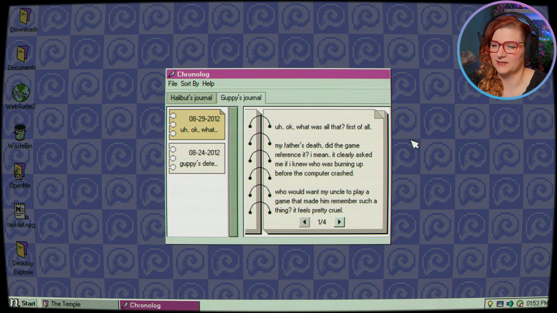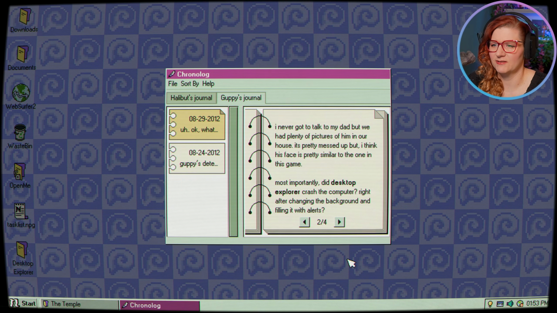My father's death. Did the game reference it? I mean, it clearly asked me if I knew who was burning up before the computer crashed. Yes, it did. Right? We were asked to enter our father's nickname. Who would want my uncle to play a game that made him remember such a thing? It feels pretty cruel. I never got to talk to my dad, but we had plenty of pictures of him in our house. It's pretty messed up, but I think his face is pretty similar to the one in the game. Most importantly, did Desktop Explorer crash the computer?